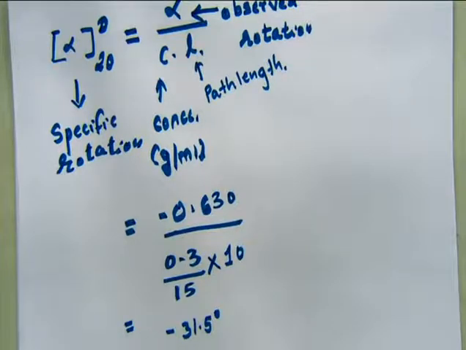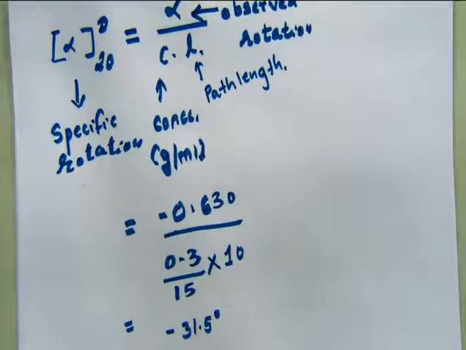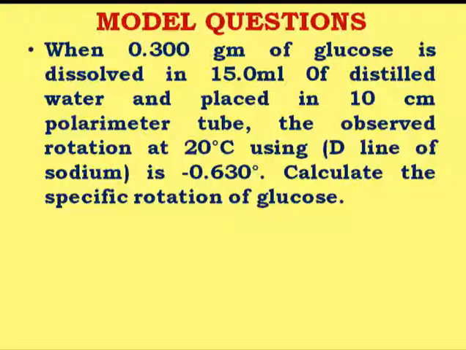We know that when any plane polarized light passes through a solution containing asymmetric carbon, it can either rotate the light to the left or it can rotate the light to the right. So here the specific rotation for this particular glucose concentration is minus 31.5. Let us go to the next question. The answer is minus 31.5, this we have discussed.